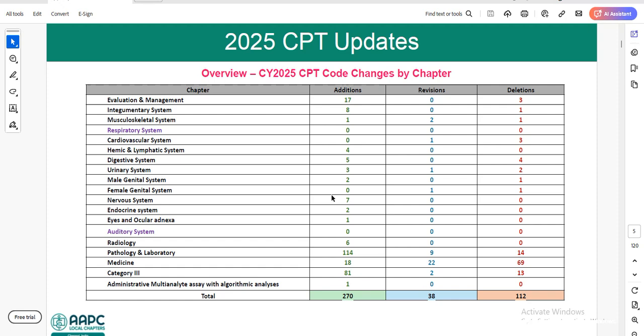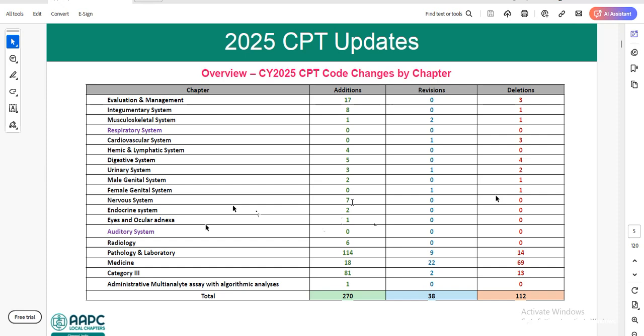In the female genital system, only 1 revision and 1 deletion. In the nervous system, 7 additions, 0 revisions and 0 deletions. In the endocrine system, 2 additions. For eye and ocular adnexa, 1 addition, and in the auditory system, there are no changes.